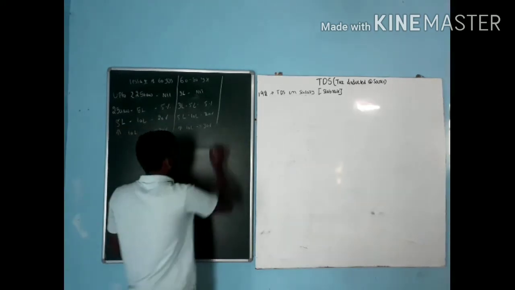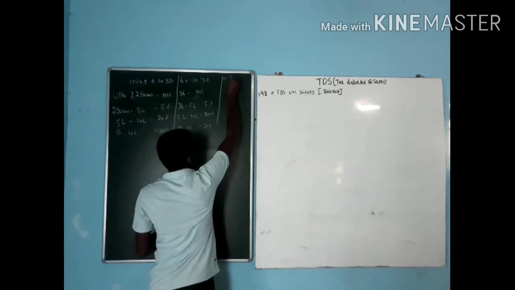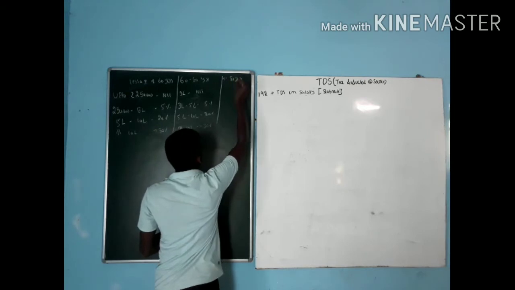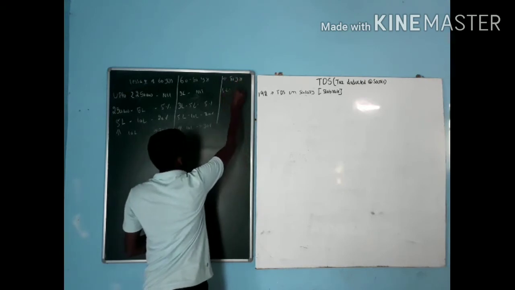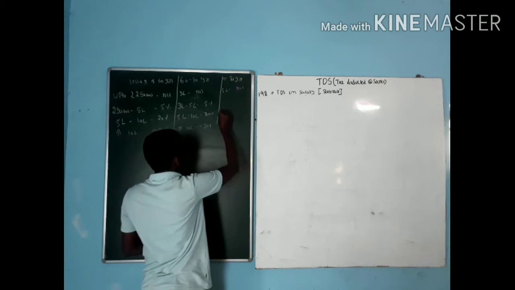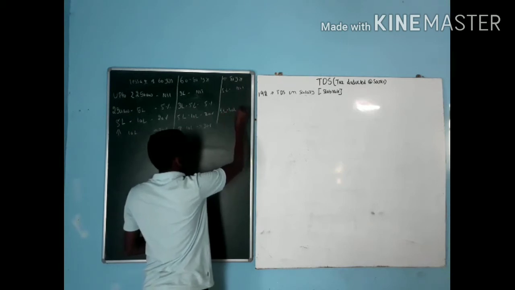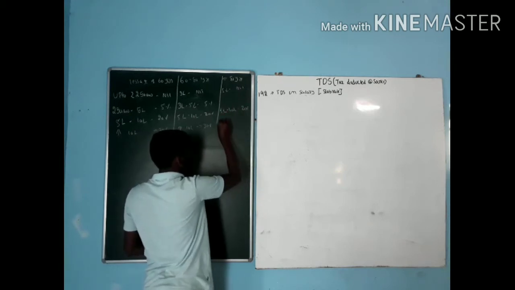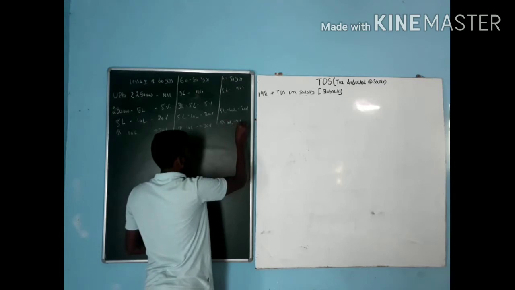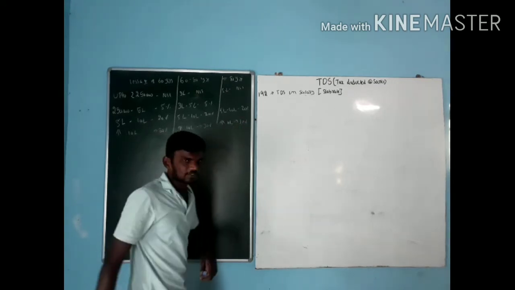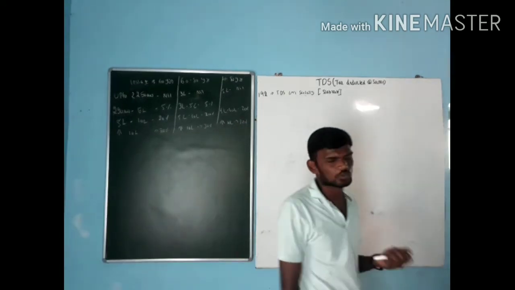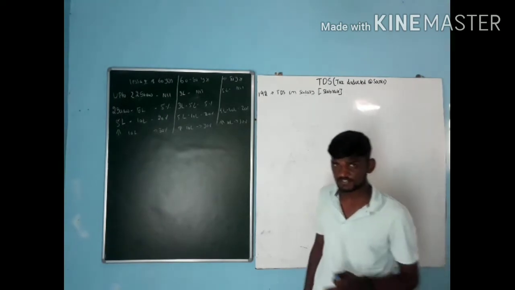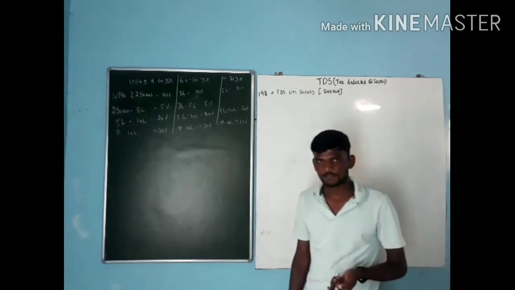If it is more than 80 years, that is called super senior citizens. If it is more than 80 years, up to rupees 5 lakh is nil. Next, 5 lakh to 10 lakh is 20%. More than 10 lakh, that is 30%. Plus, you have to pay surcharge and cess.